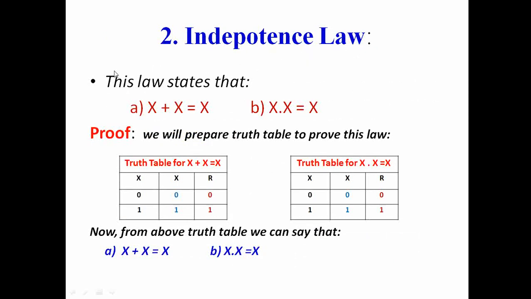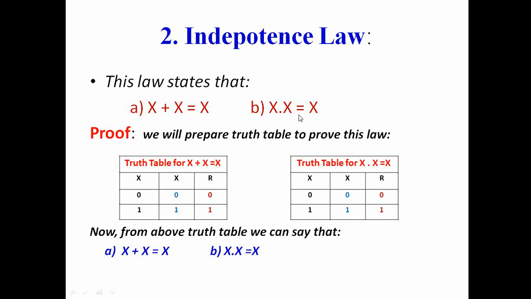Then the idempotence law. This law states that x plus x is equals to x and x dot x is equals to x. The second law of idempotence is basically the dual of the first law. So you can say x plus x is equals to x, so its dual will become x dot x is equals to x. So by that also we can remember this.